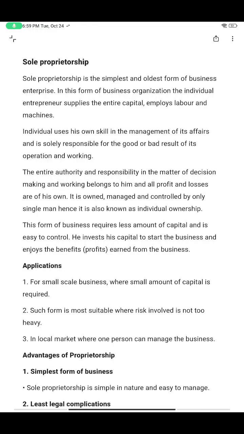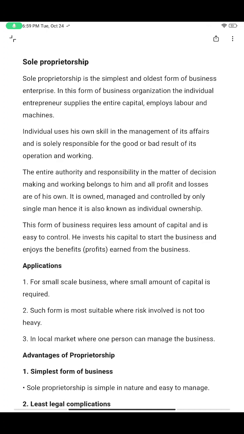Hello guys, in today's video we are going to see about sole proprietorship. So what does sole proprietorship mean? When an individual, only one person, is dealing with the business, then that type of business is known as sole proprietorship. This is the simplest and oldest form of business.